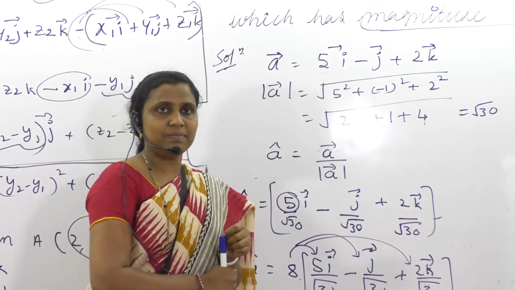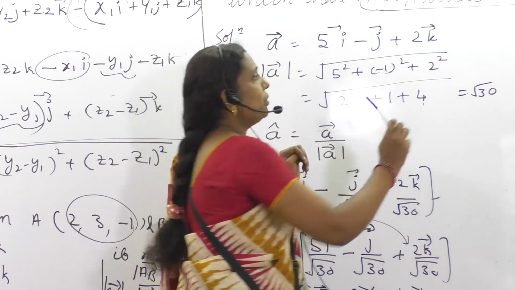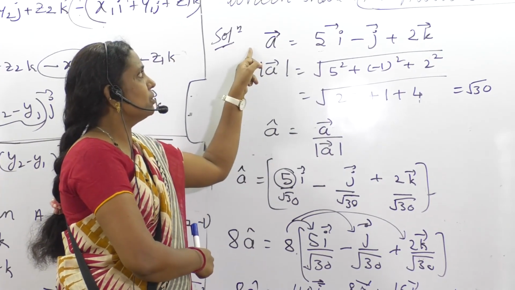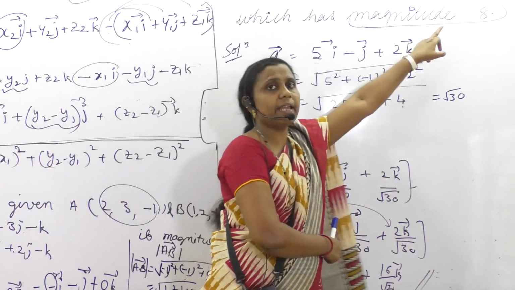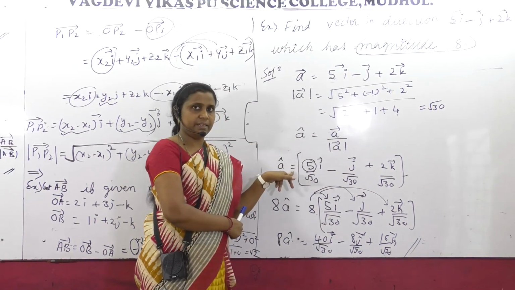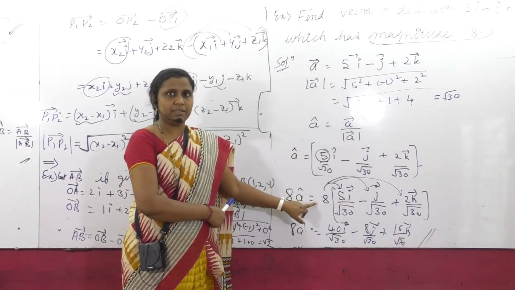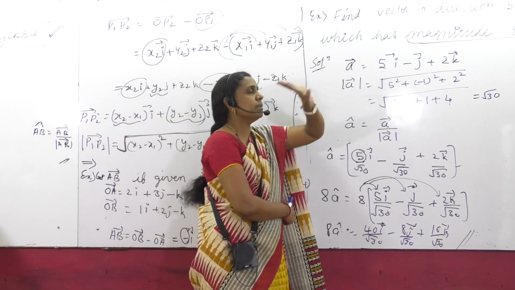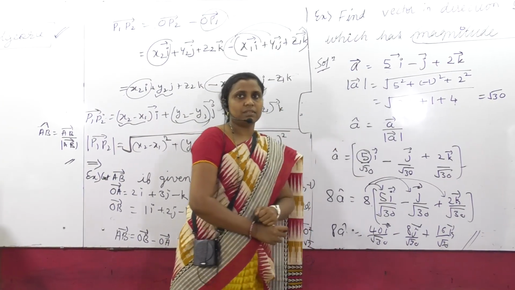I hope you understood. So what you have to remember: as it is with A, you don't have to multiply by 8. First you have to get its unit vector, then you need to multiply by 8. If you multiply first itself, it will not be right.